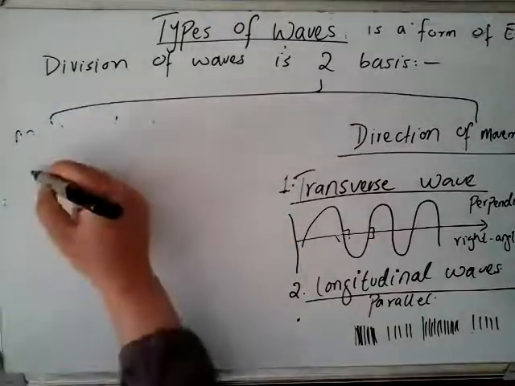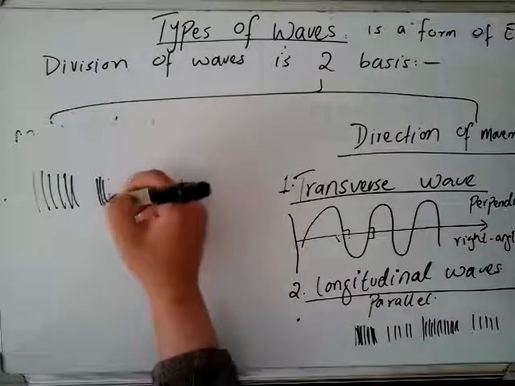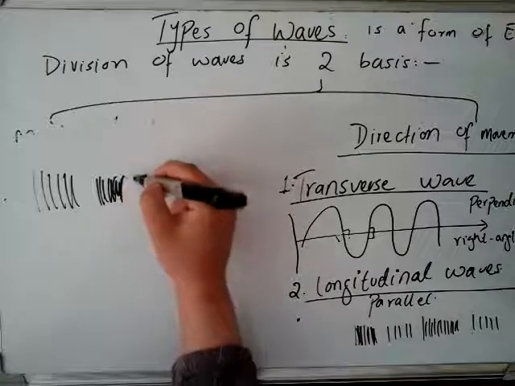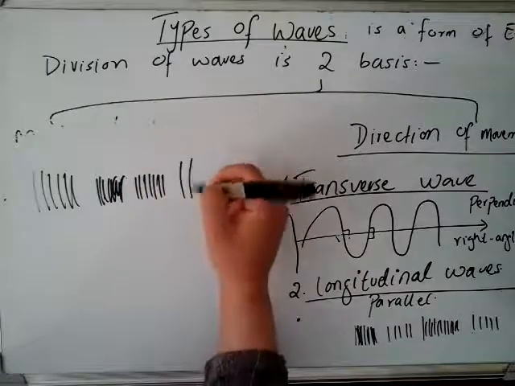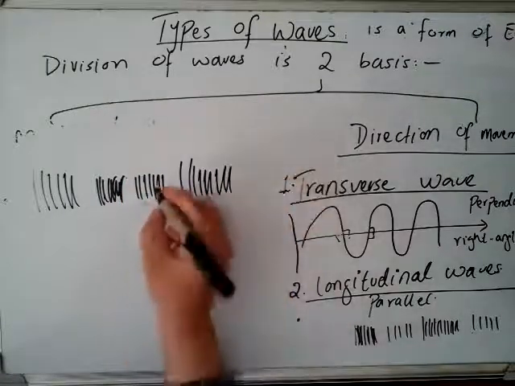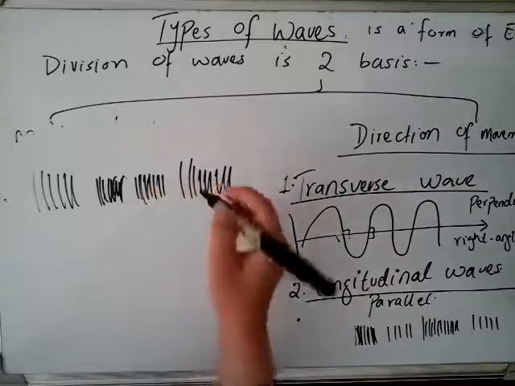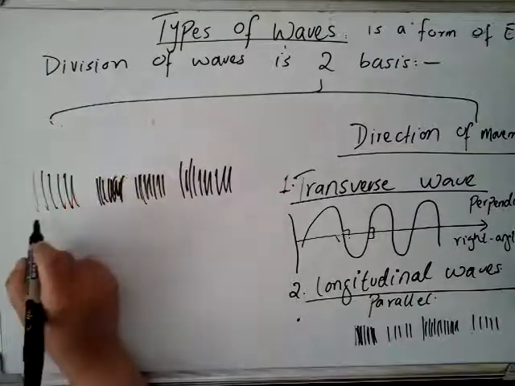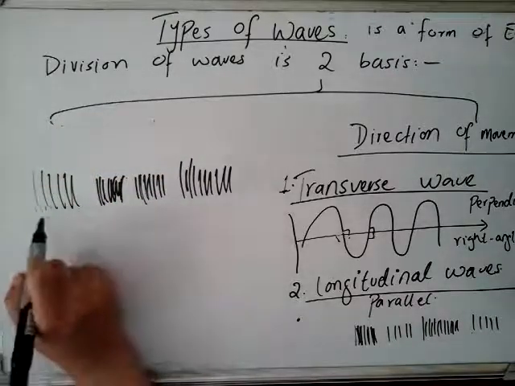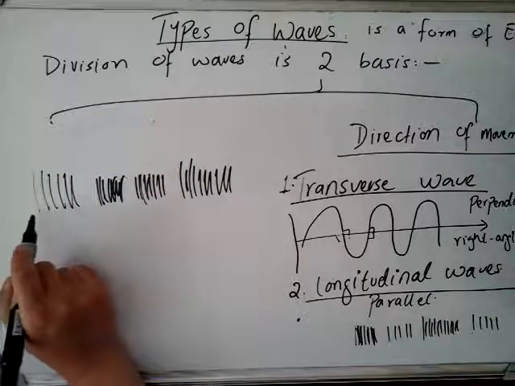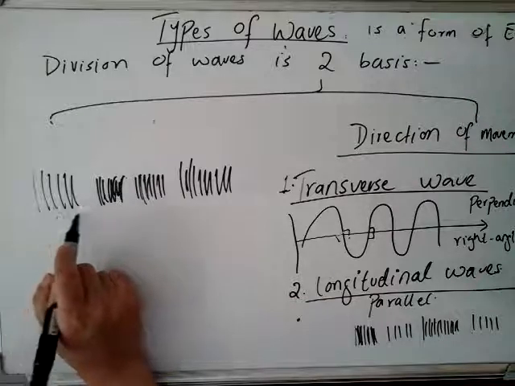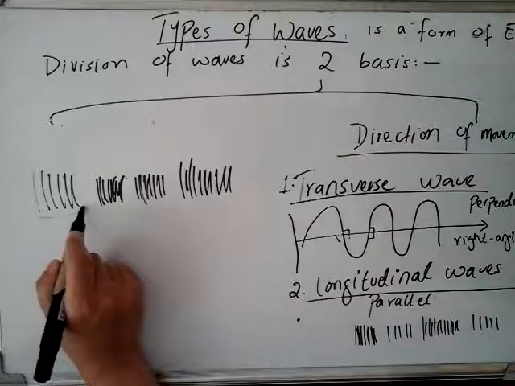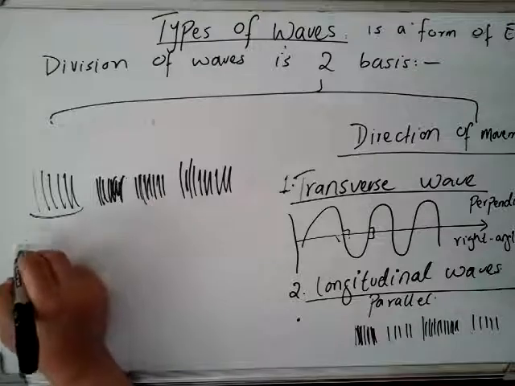So these longitudinal waves, let me draw this for you. Those parts of the longitudinal wave where the vibrations are far apart, not too close to each other, are called rarefactions.